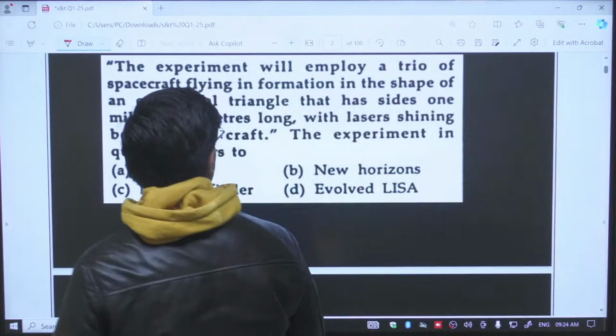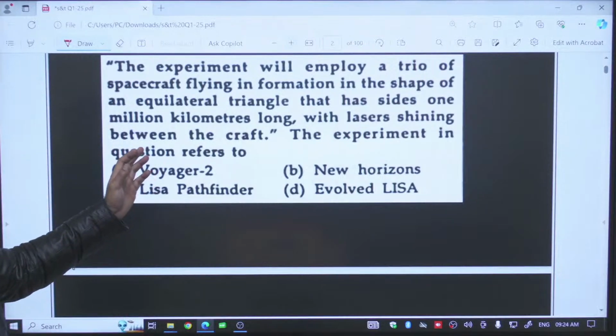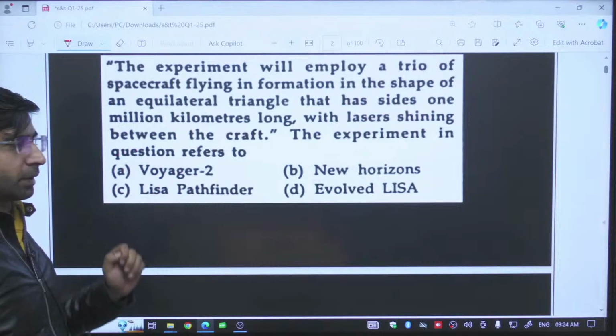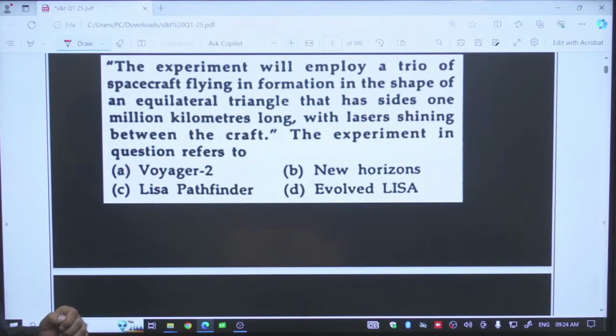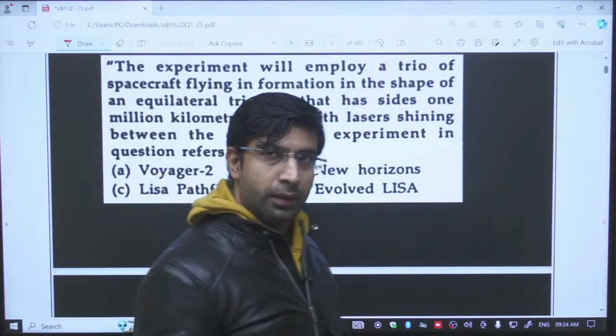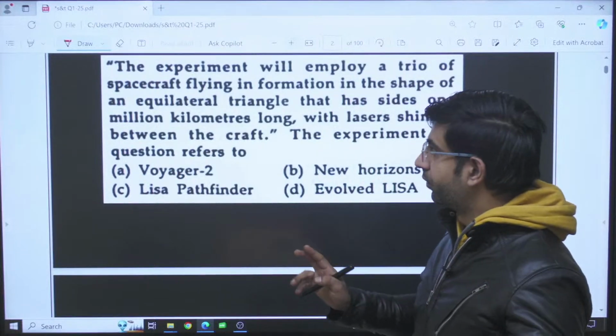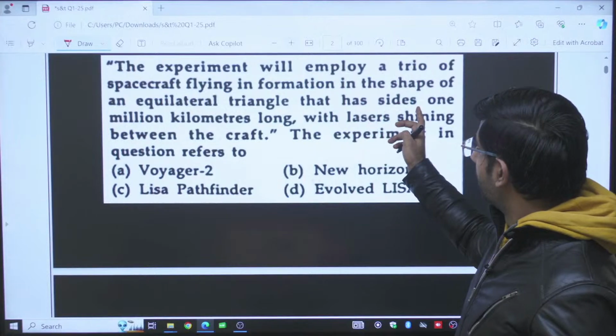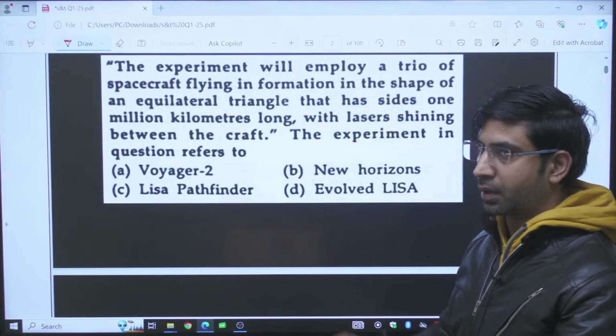The experiment will employ a trio of spacecraft flying. Trio means three. Trio of spacecraft means three spacecraft flying in formation in the shape of an equilateral triangle.